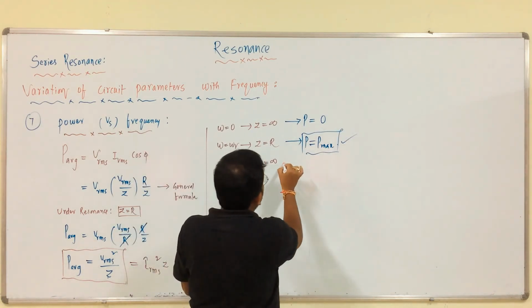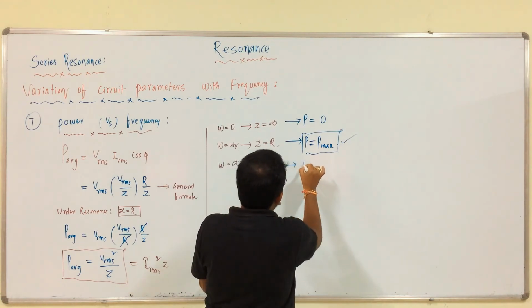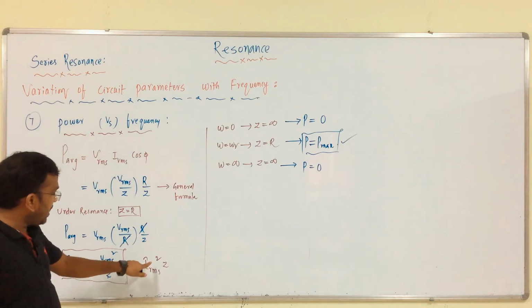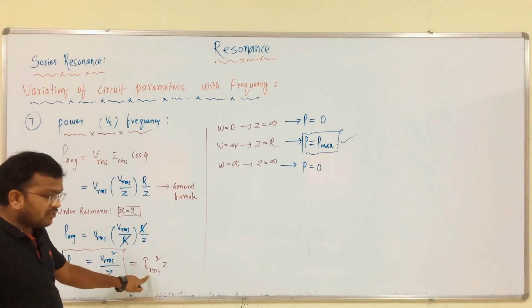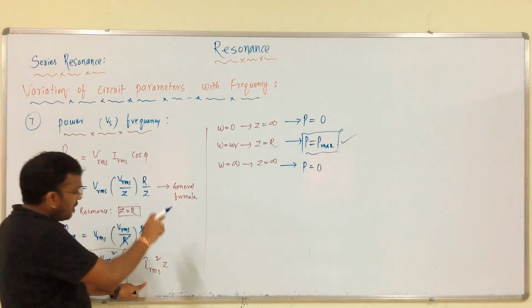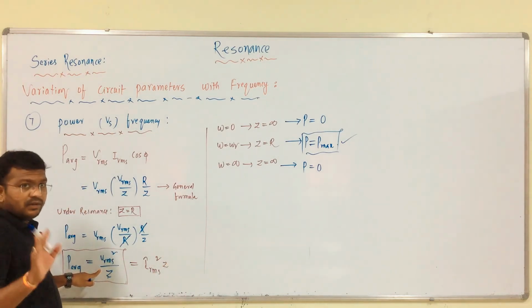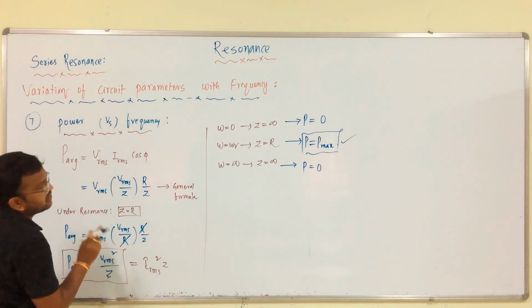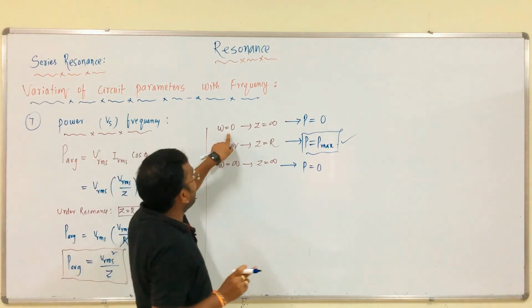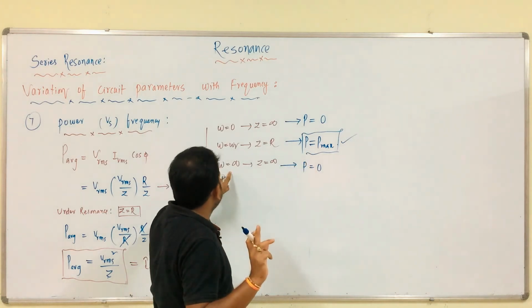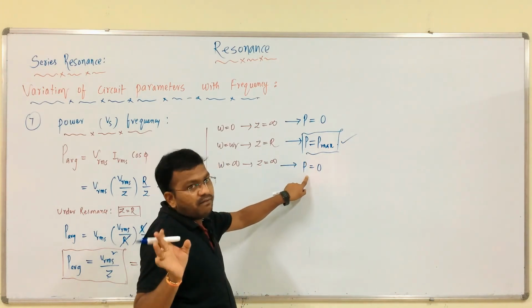When it is infinite, what about P? P is equal to 0. If you consider this equation, Irms is V by Z, so V square by Z square into Z, again we get Vrms square by Z. That is why I am providing it with respect to this equation. See, when it is 0, 0. When it is omega r, we can get the maximum value of power. When it is infinite, we can get 0 watts of power.